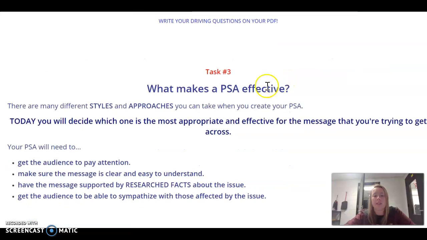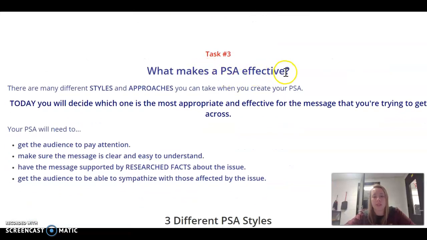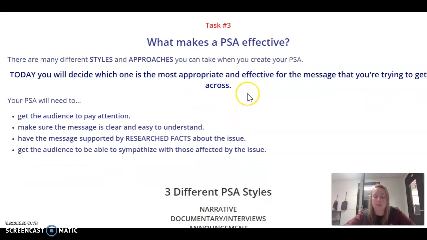Okay, keep scrolling. Task 3, what makes a PSA effective? There are many different styles and approaches you can take when creating your PSA. Today, you will decide which one is the most appropriate and effective for the message you are trying to get across. So your PSA will need to get the audience to pay attention.